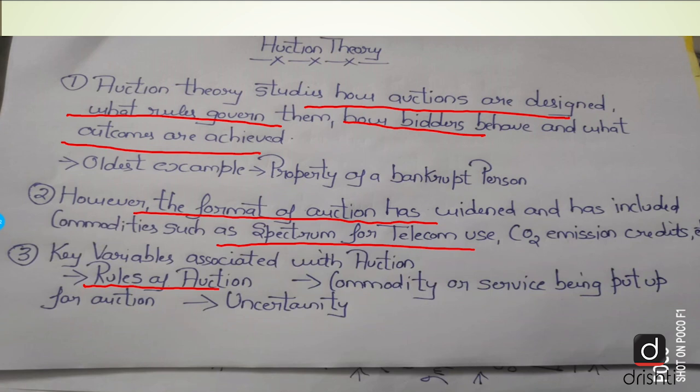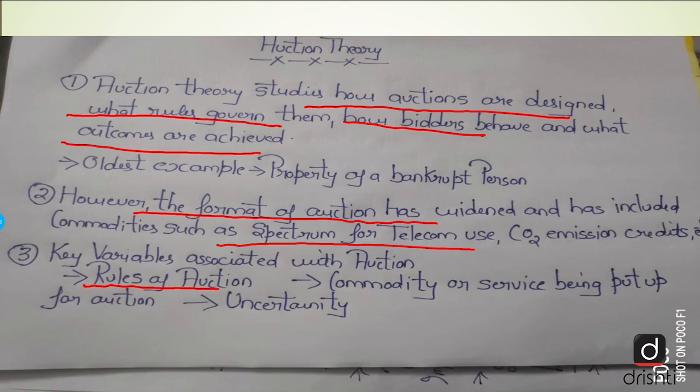Now, when I talk about a closed bid auction, or you can say a sealed bid auction, it is an auction where all bidders simultaneously submit sealed bids, sealed in an envelope, to the auctioneer, so that no other bidder knows how much the other auction participant has bid.